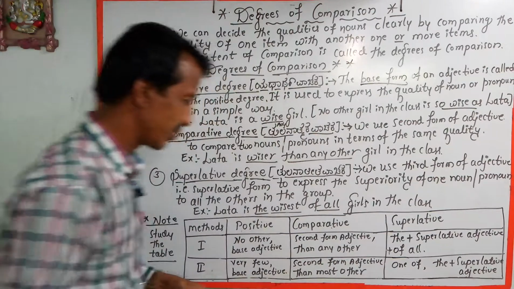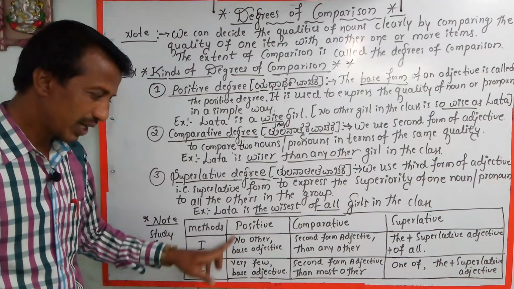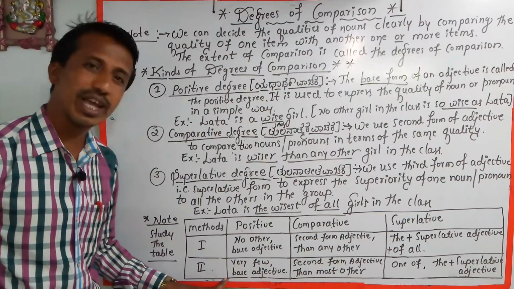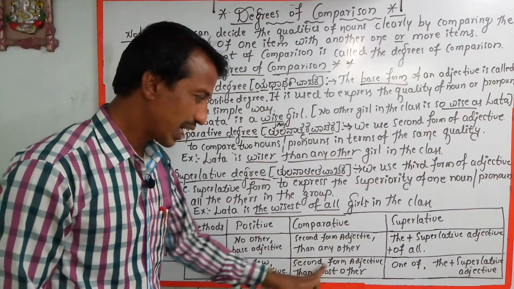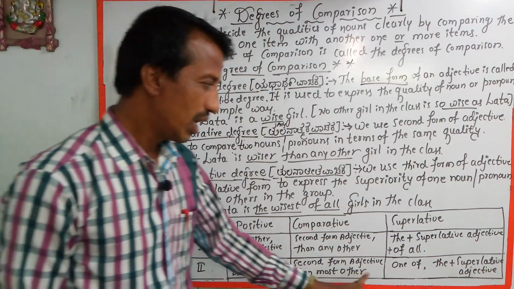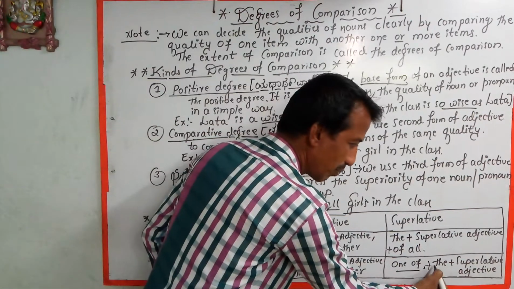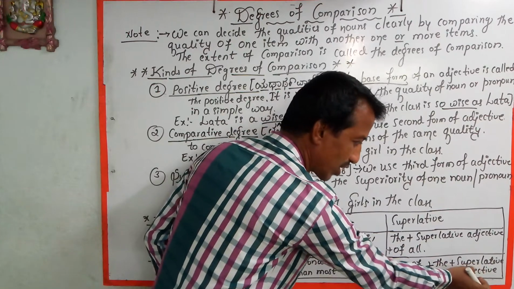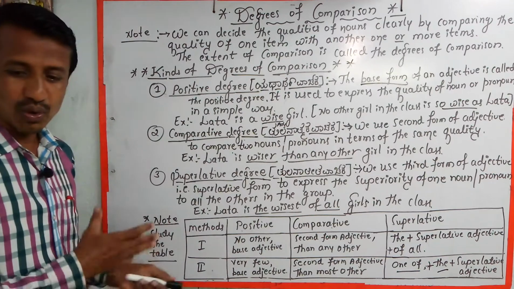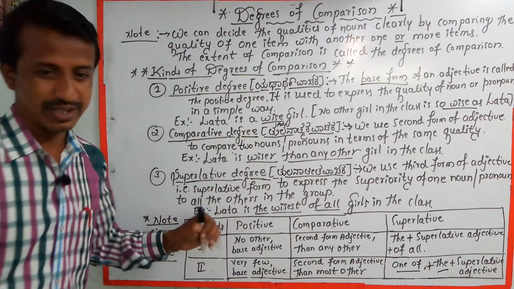In the second method, very few: in positive degree, very few must be used with the base form of the adjective; in comparative degree, the second form of the adjective with most other phrase; and in superlative degree, the phrase one of, plus the superlative adjective form. So thus we can write degrees of comparison.